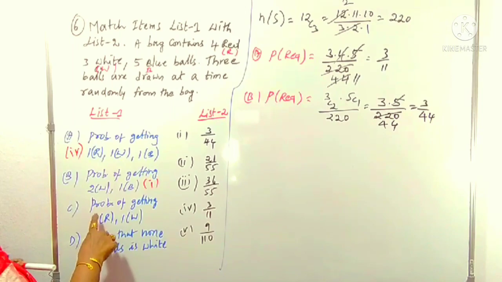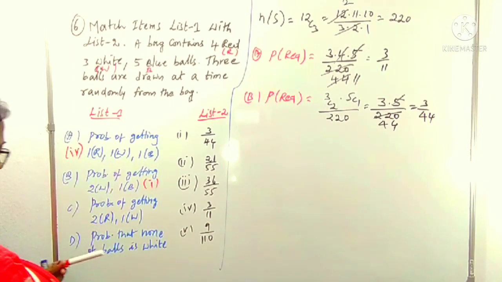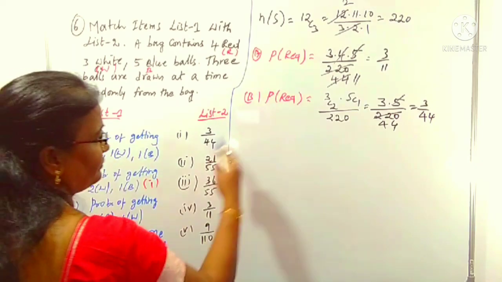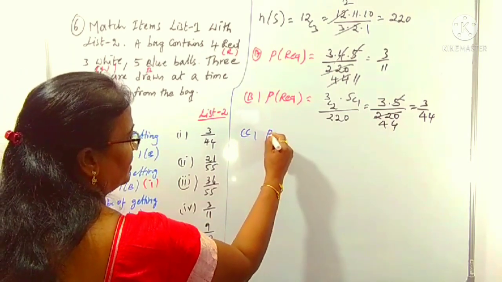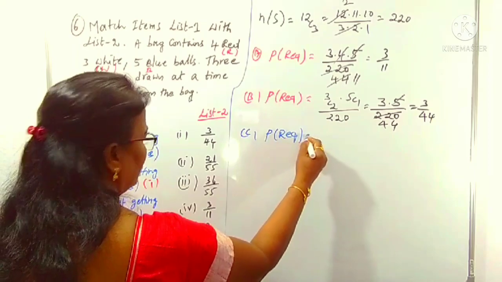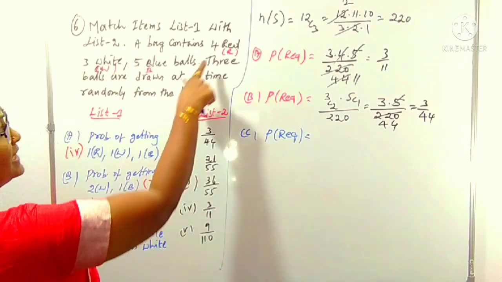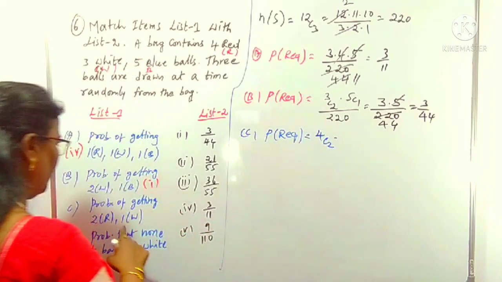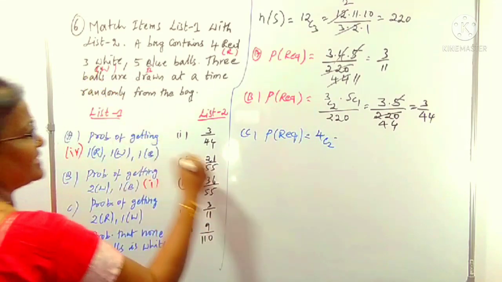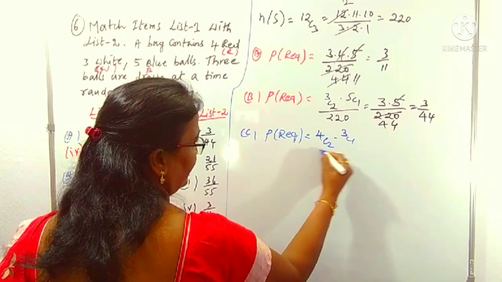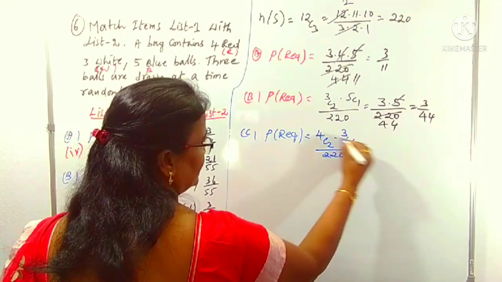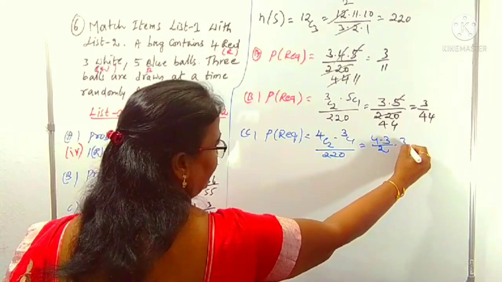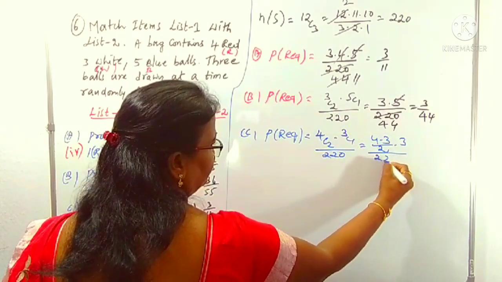Right. Now come to C: 2 red and 1 white. The probability required: how many red? 2 red. Total reds are 4, so from the 4 we can choose 2 reds, 4C2, into 1 white. There are 3 whites, so 3C1, by total 220. 4C2 is 4 into 3 by 2 into 1, which is 2 into 3, by 220.